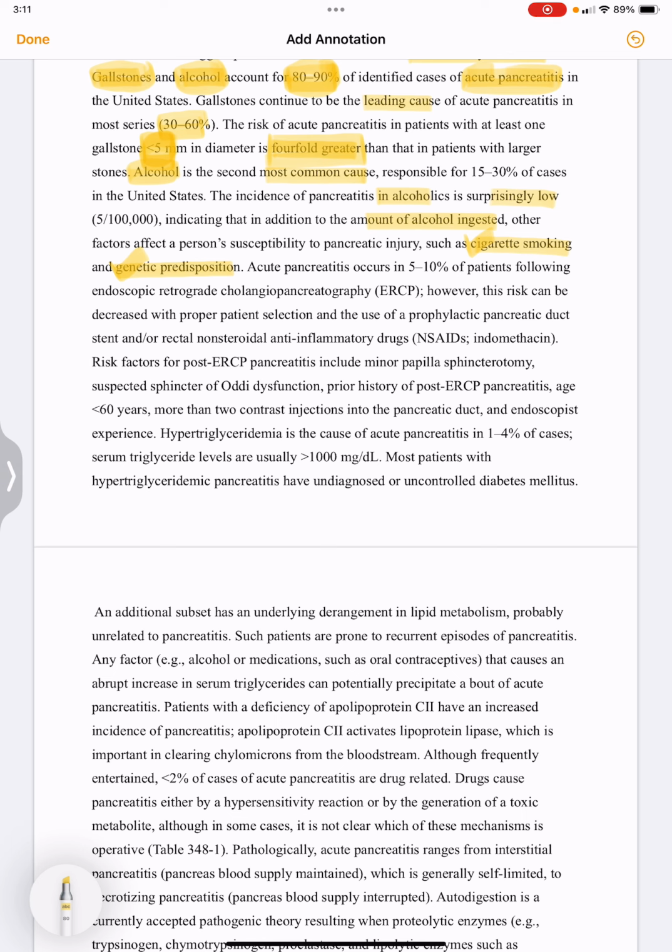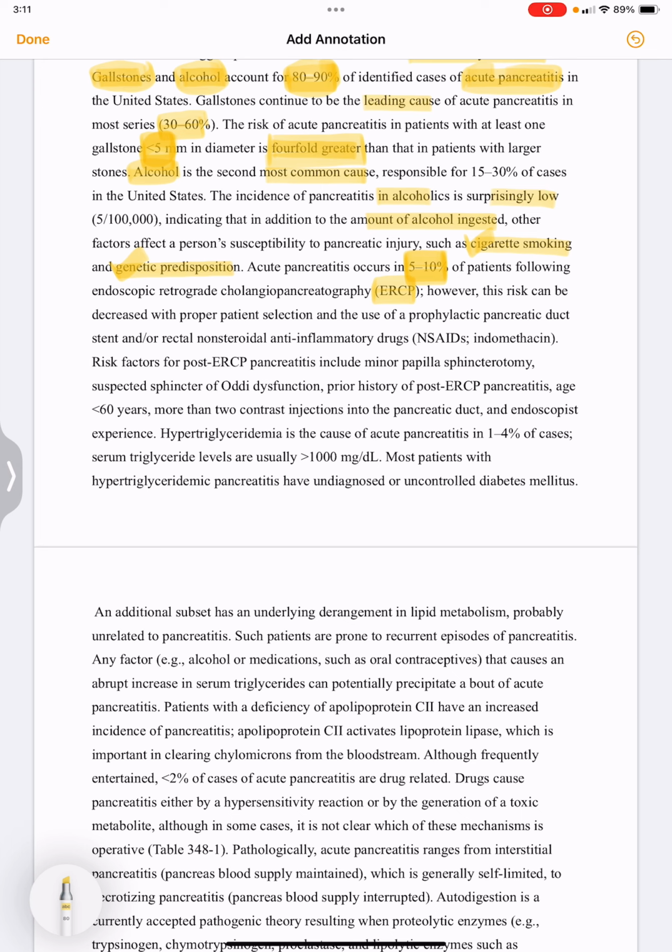Acute pancreatitis occurs in 5 to 10% of patients following ERCP, that is endoscopic retrograde cholangiopancreatography.